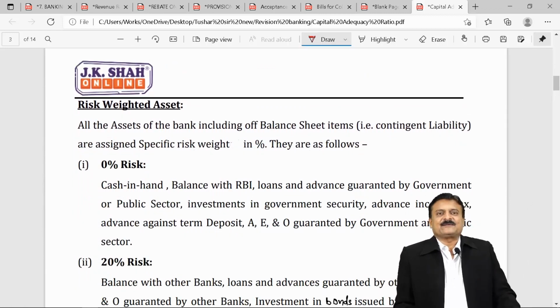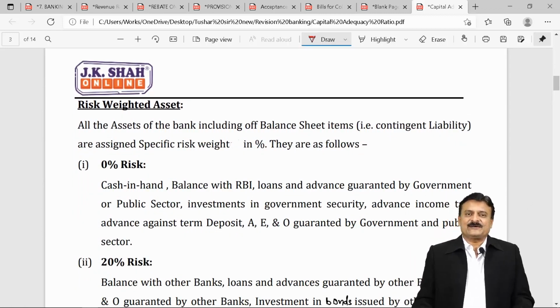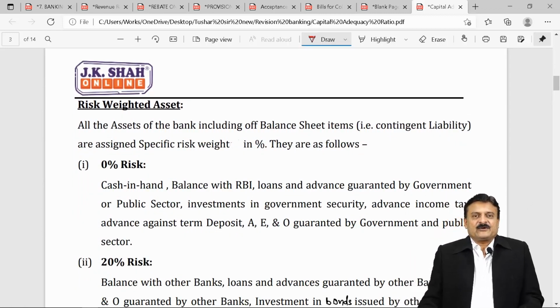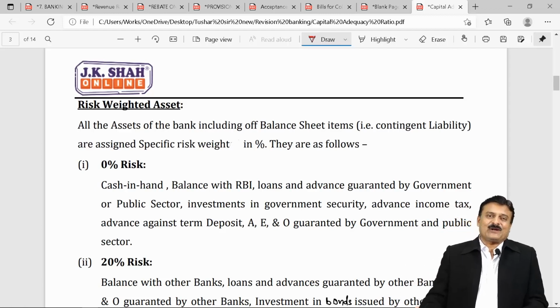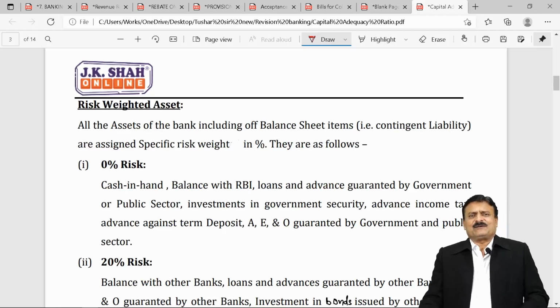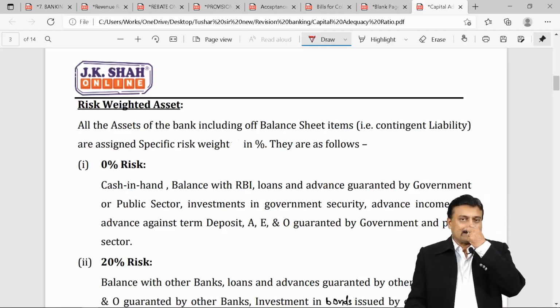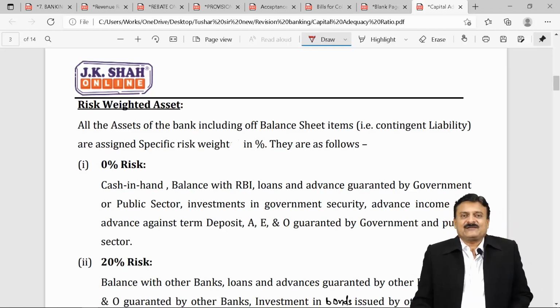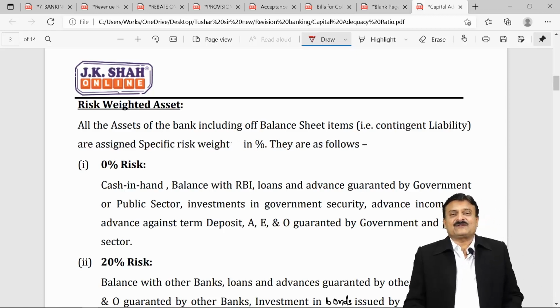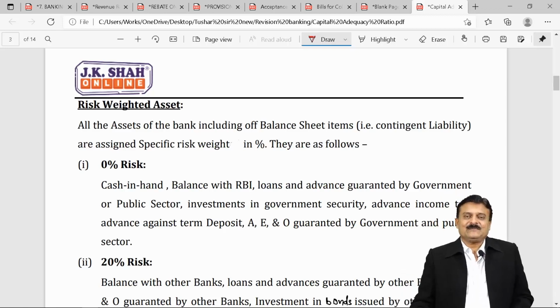Risk weighted asset, we are now talking about the denominator. Like you had weighted average profits. What used to happen? On the profits, we used to multiply with weights. Weights were 1, 2, 3, 4, 5, etc. Here, the weights are given in terms of percentage of risk attached to it, starting from 0% till 150%.